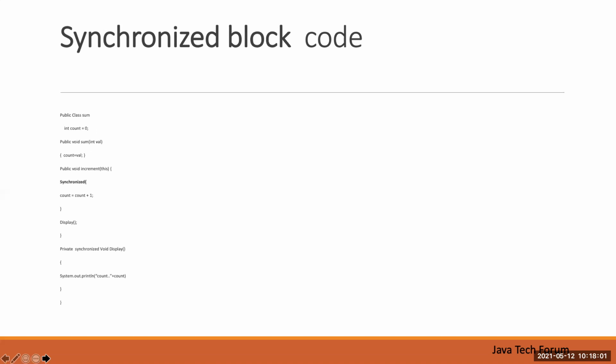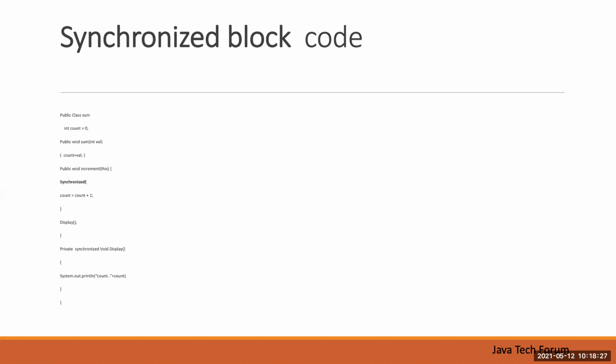Then a synchronized block is the same as a synchronized method, but it will lock the object only for a specific line, not a whole method. It means basically it will reduce the scope. Let's say in my increment method I have one line of code, but in a single method there could be 100 or 200 lines of code.